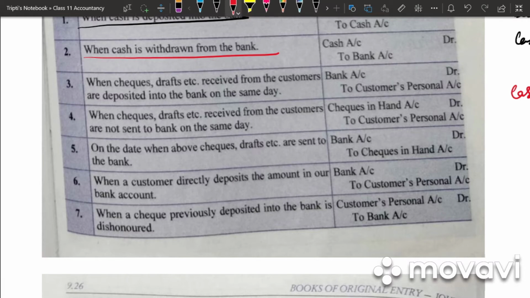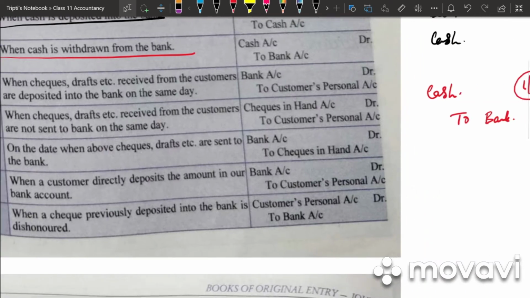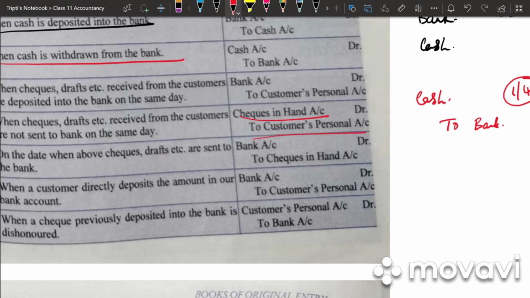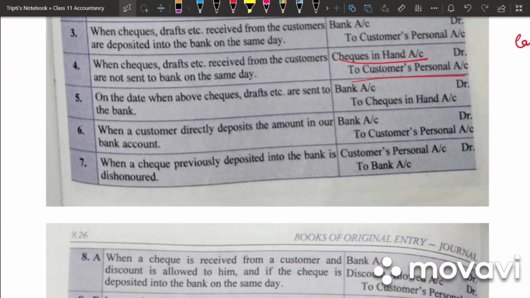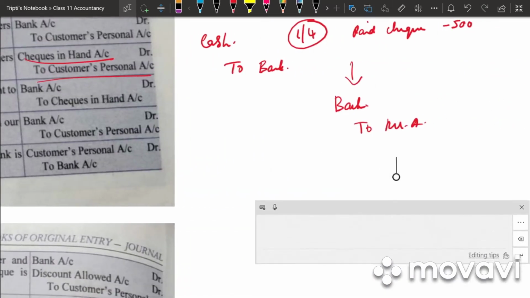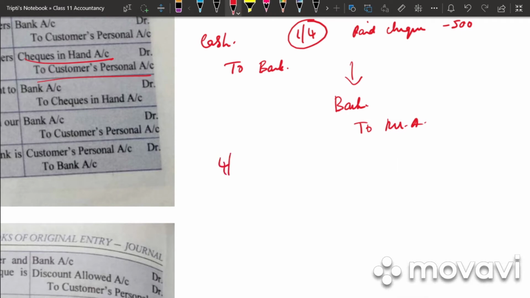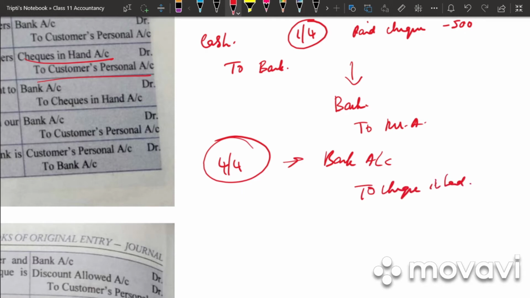Next we have when checks, drafts, etc. received from the customers are not sent to the bank on the same day. If it is not sent to the bank on the same day, we will have check in hand, which will be debited to customer's personal account. Next, on the date when the above check, drafts are sent to the bank. Say for example, you got a check on 1st April but you are depositing into the bank on 4th April. Whichever day you deposit, the entry will be: who is the receiver, bank account debited to check in hand account. So you had a check and you're depositing that into the bank.